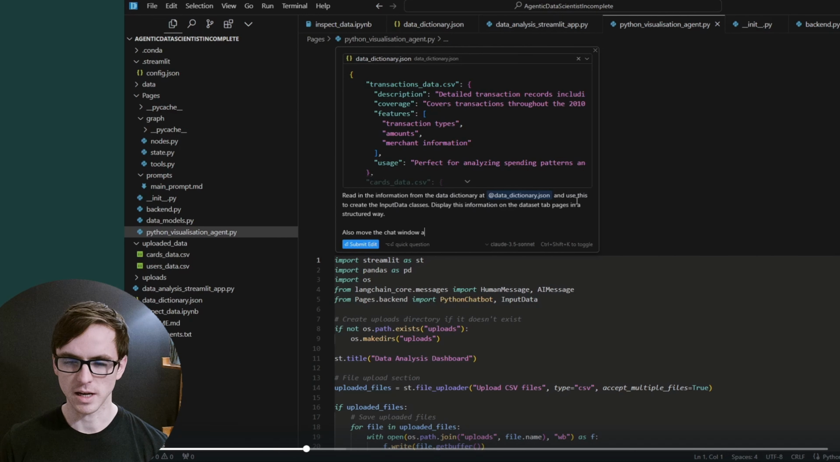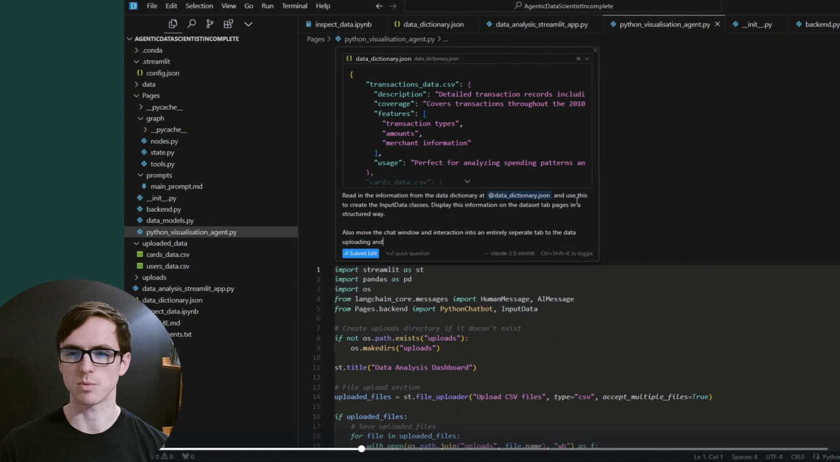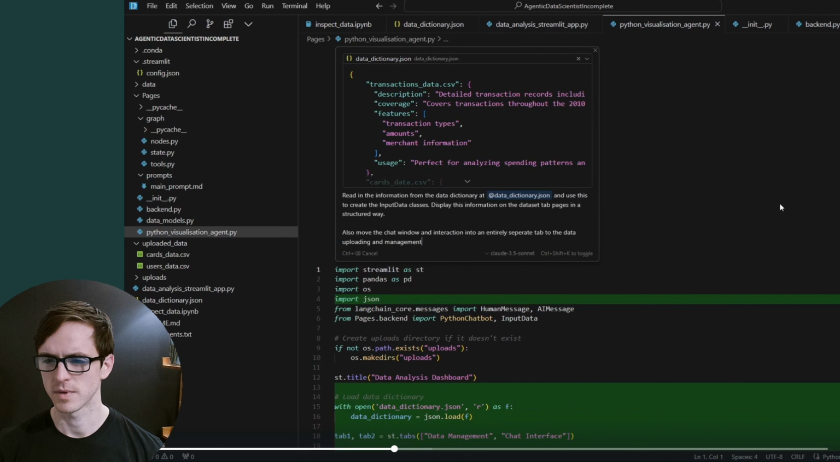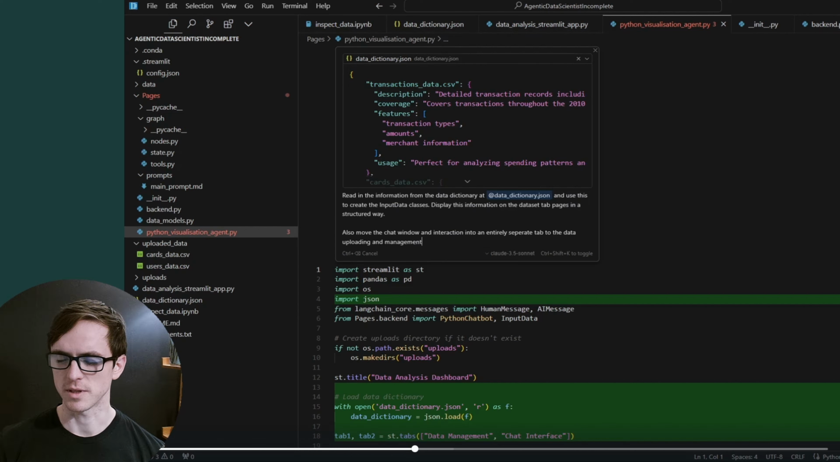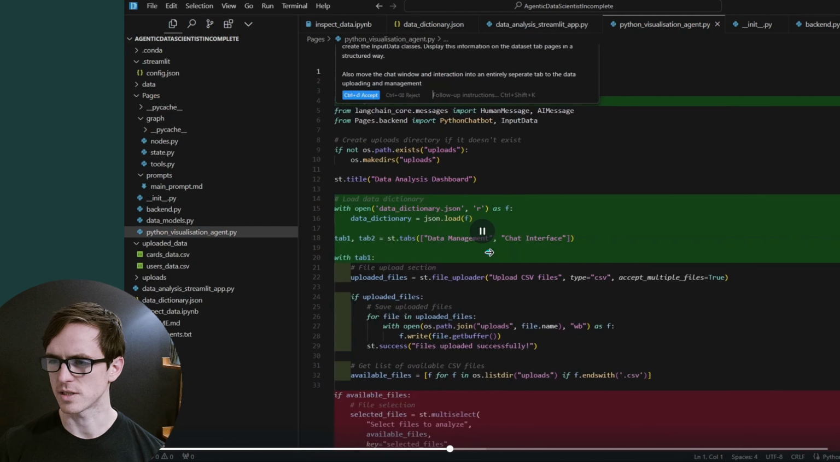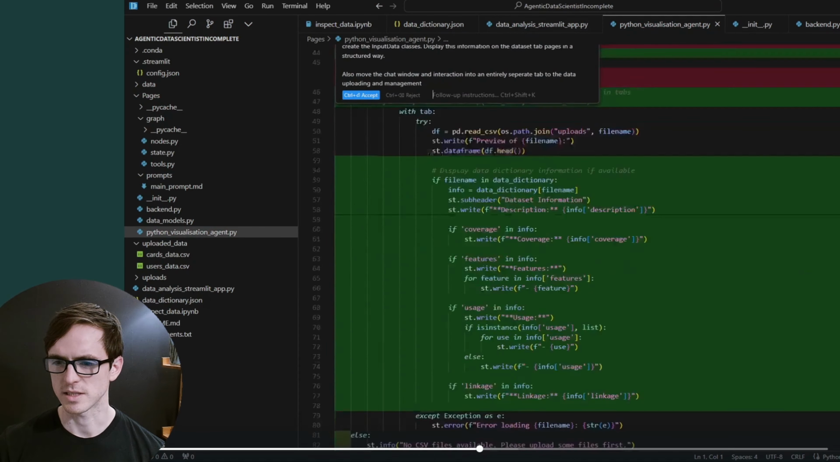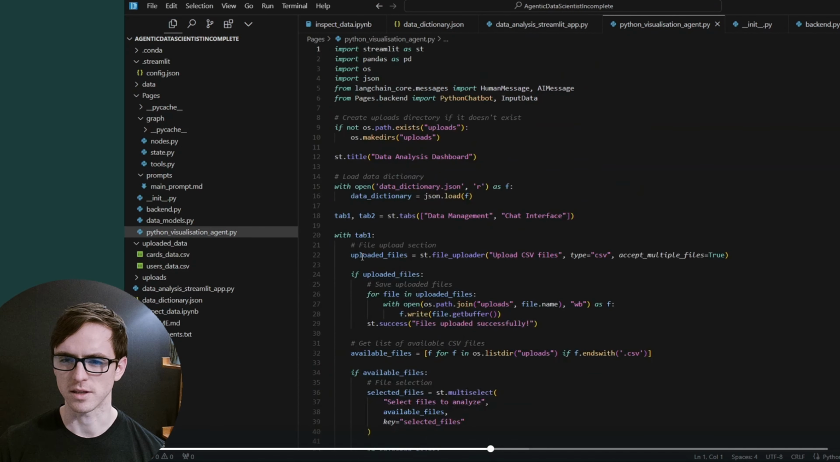I've also been getting a little bit frustrated with having the chat directly below our dataset management, so I'm asking it to move all of the chat stuff onto a separate tab so it's out of the way and we can swap between them more easily. I think it makes it a bit more natural to interact with the UI, so I've asked it to do that as well. There we go, it's come out with something. I'll have a quick scan of it and then we'll see what it looks like. All looks good to me. I think we'll accept those, and let's take a look at the front end.